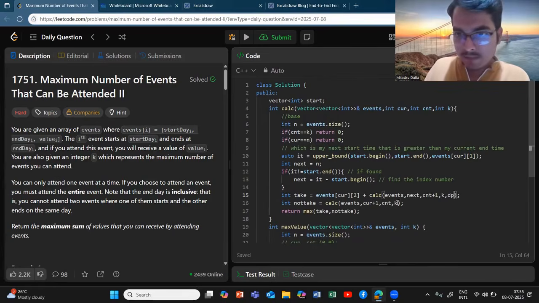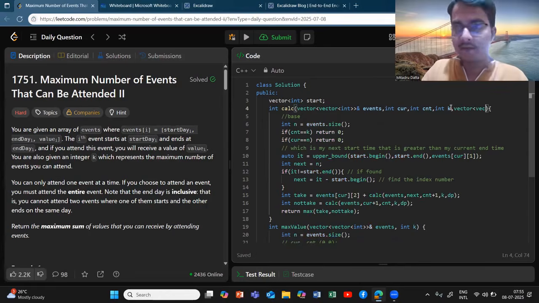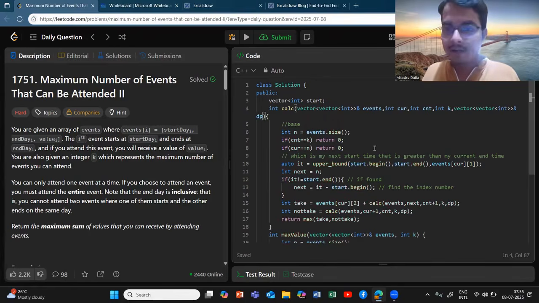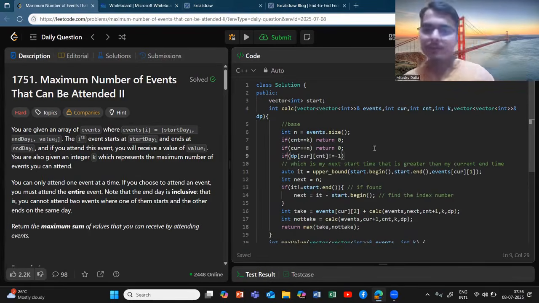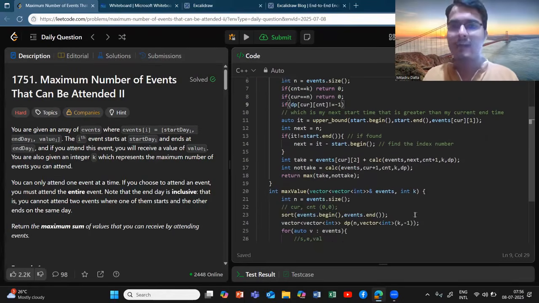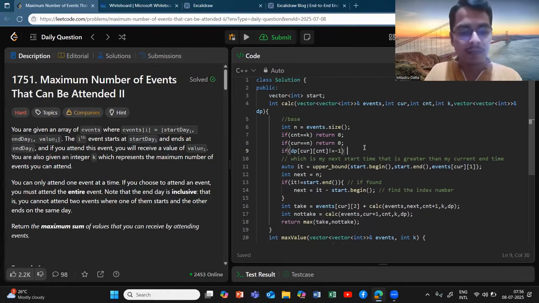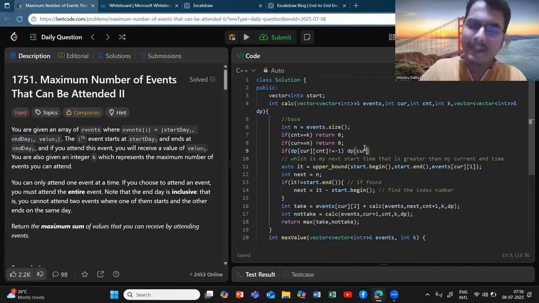So you have this dp here, you have this dp here, and you also need to pass this. Just do it quickly. The thing you need to check is that if dp of current and count is not equal to -1, that is, if it is not empty, since -1 represents empty, do not calculate it again and again.